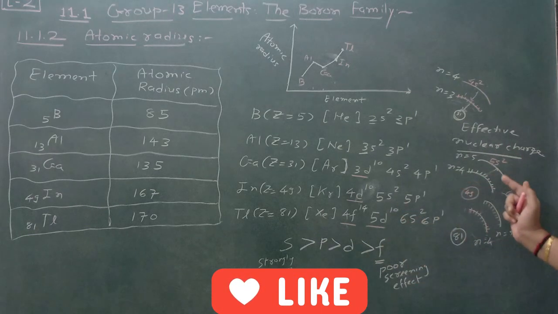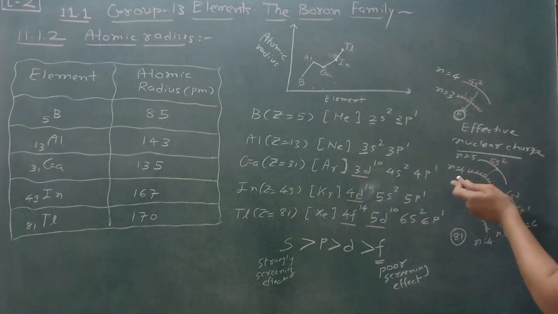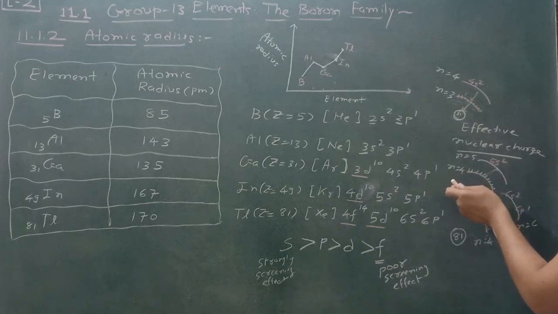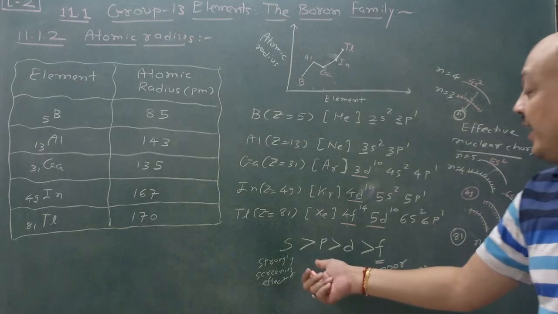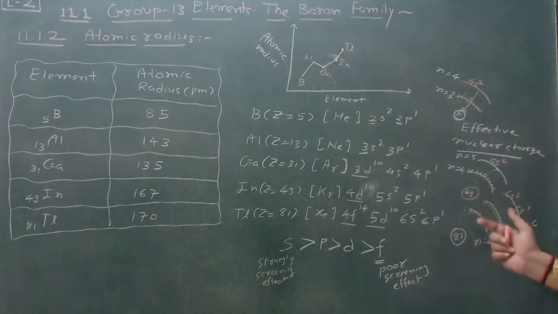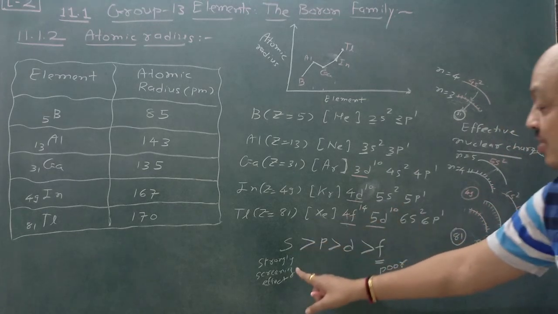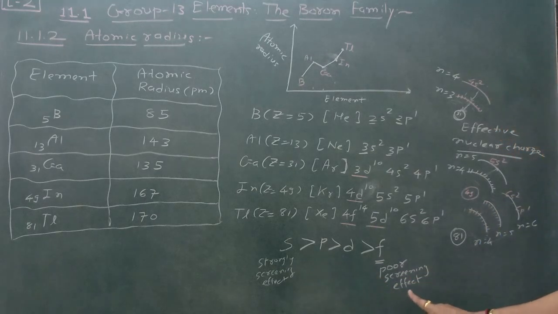Due to penetration, orbitals also take part, and penetrating means what? Here n equal to 4 is followed by 3, 2, 1 also. So according to that, they are not shielded, so poor shielding effect. Others are strongly shielded. So strong screening effect here, and poor screening effect here.